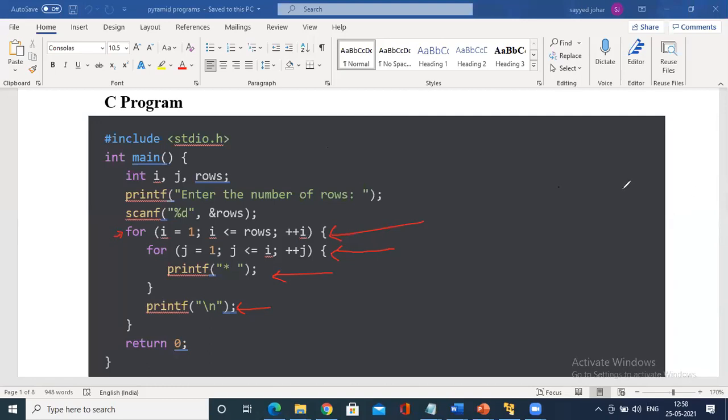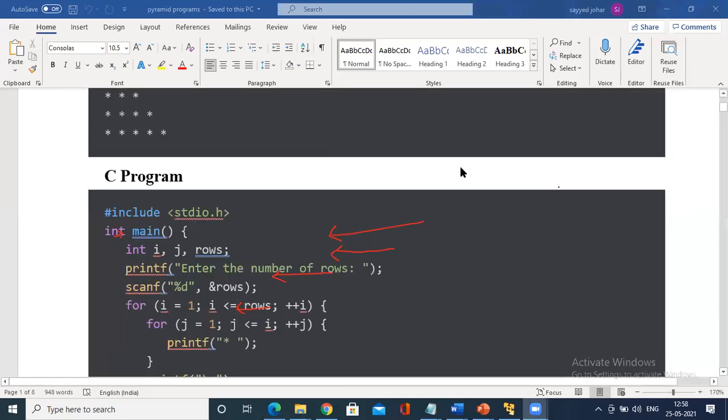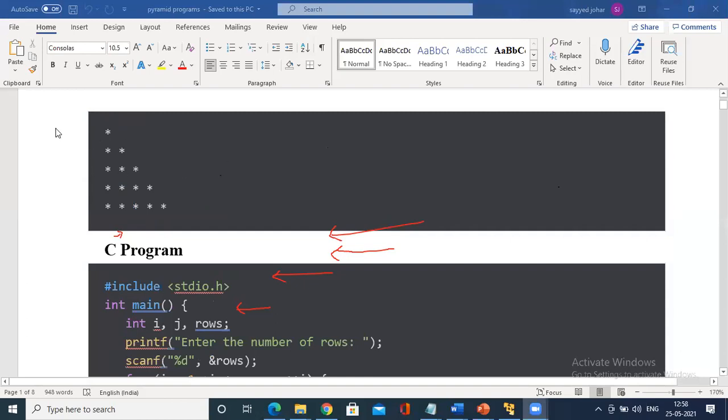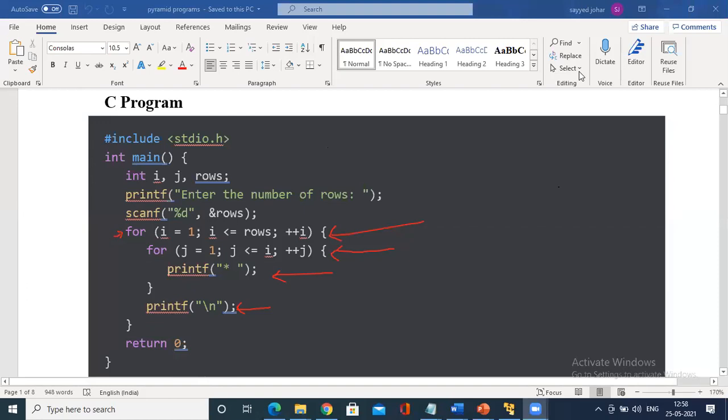In this case, you have to print like this. First a single star, then double stars, and so on. So how do you do it? Let us see. First line single star, second line double stars, third line three stars. Let us trace this just for five minutes.